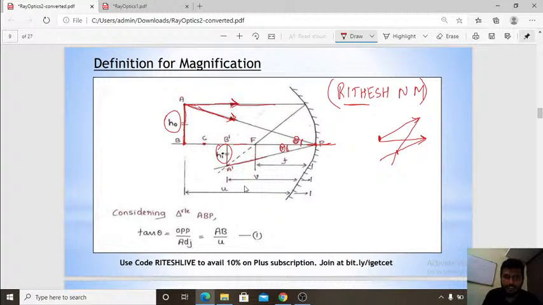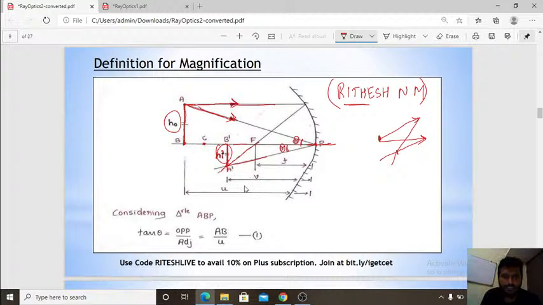The two rays meet at a single point, and that point is the image. When I draw a perpendicular line to the principal axis, I get the height of the image. This is how the figure is drawn for finding the relationship between image height and object height.